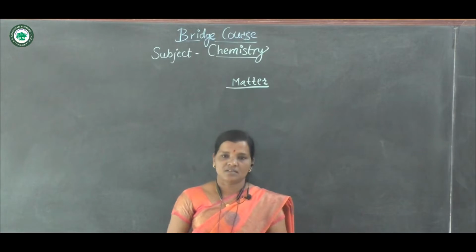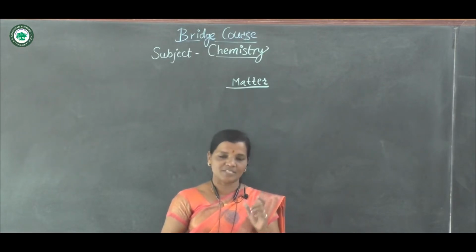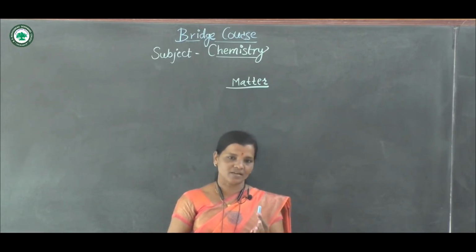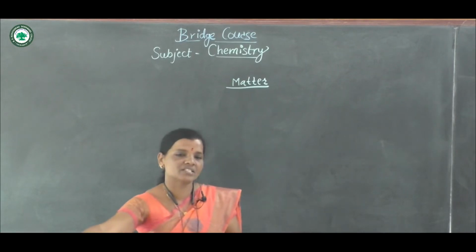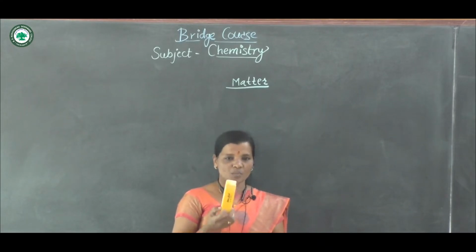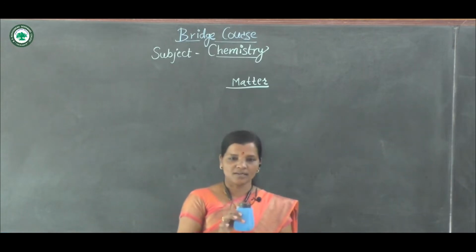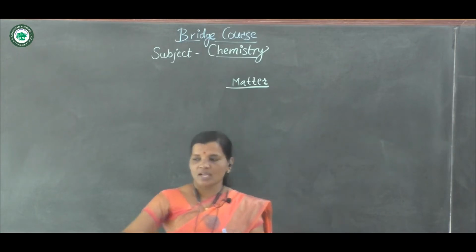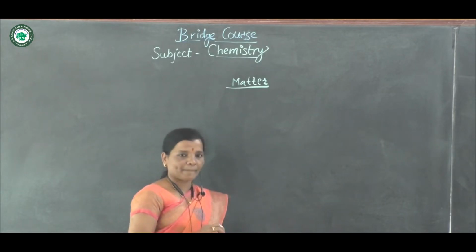Now matter means something that is having specific mass. Anything that is having specific mass. For example, in my hand chalk is there. It is having specific mass, so it is matter. If we consider duster, it is also matter. If we consider a gum bottle, that is also a thing that is having specific mass, so it is also called matter. Now the matter concept, I think, is clear.